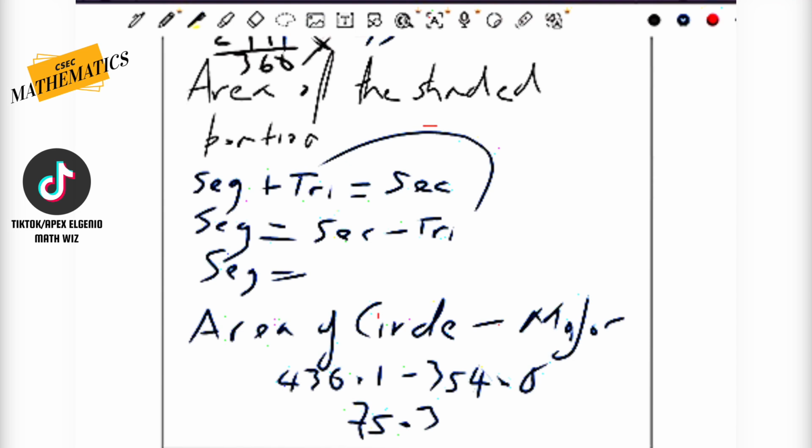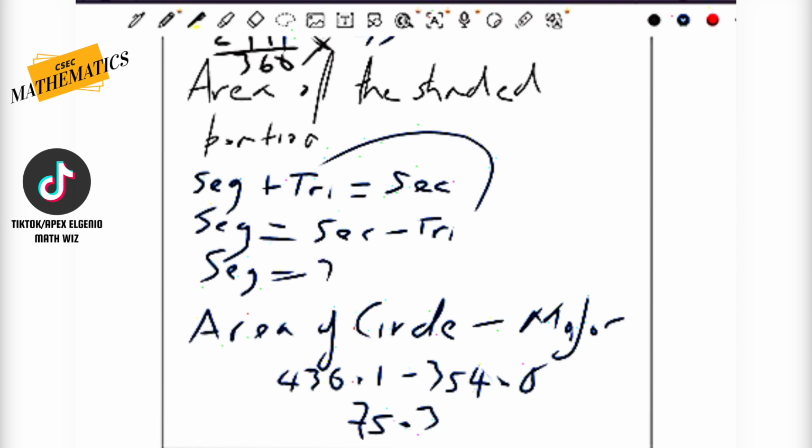Now, if you guys would like to go ahead and say, all right, let's do it the other way. Let's say that we weren't thinking as critical as Mr. Peart. 63 divided by 360 multiplied by, type this in with me, guys, pi r squared. Let's times it by 430.1. Guess what happens, guys? Aha! We get the same answer, 75.26, which is 75.3. So really and truly it comes down to your critical thinking. Either way will get you the right answer. All right, so that's 75.3.